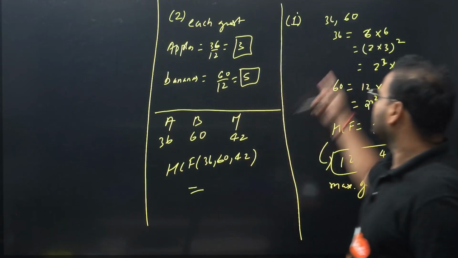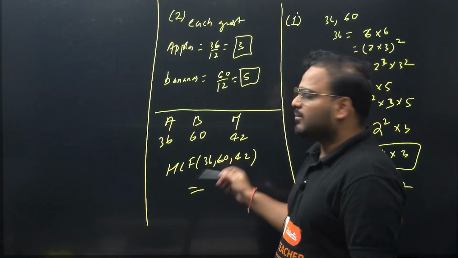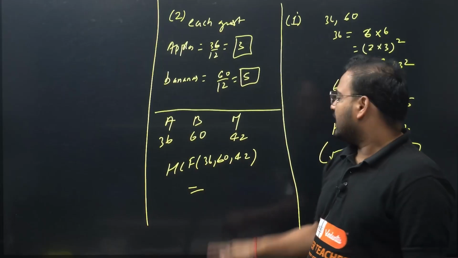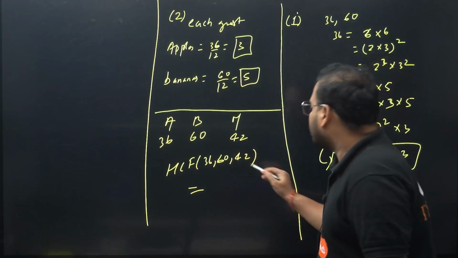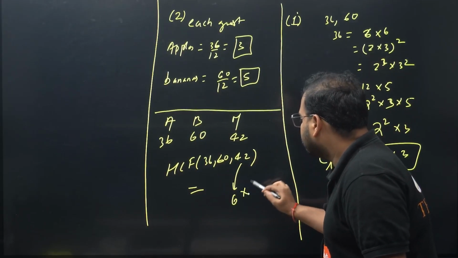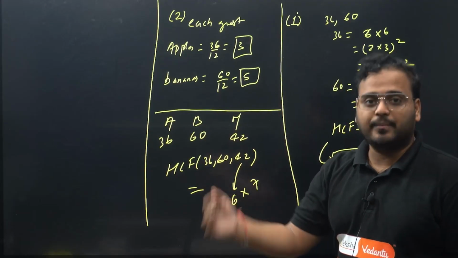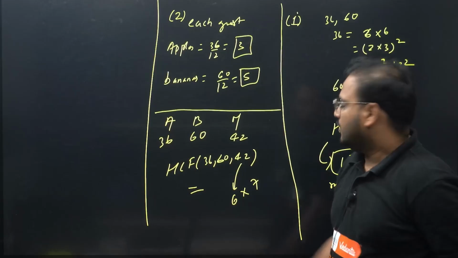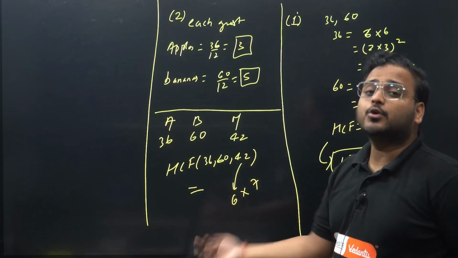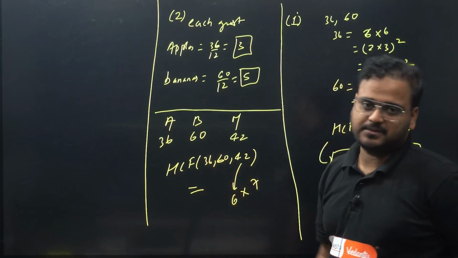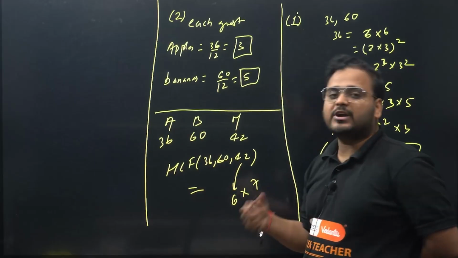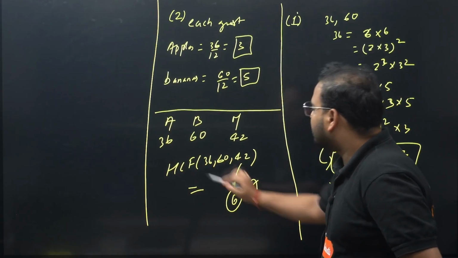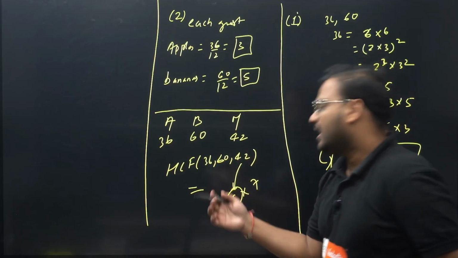Of course you can use this method to get the answer. Think about it logically. 6 into 6 is 36, 6 into 10 is 60 and 6 into 7 is 42. You cannot break down 42 in any different way, any larger way basically. You can't have a larger factor than these two. You can have 42 into 1 or 21 into 2, but that will not be a common factor of 36 and 60. The larger factors than 6 and 7 are 21 and 42, which are not factors of 36 and 60. It means 6 is the highest common factor between 36 and 60.